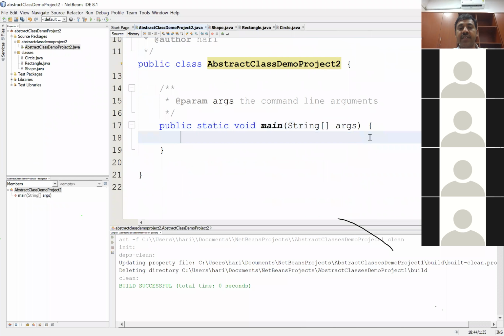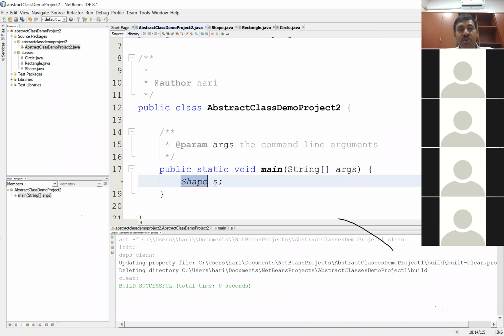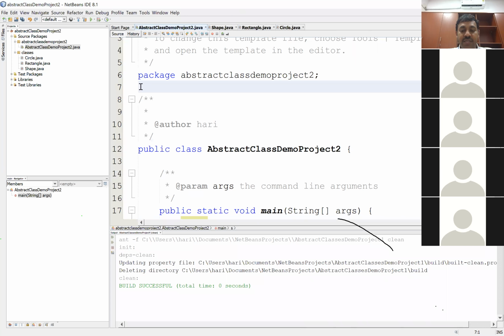So let's go ahead and now I'll say Shape s. I'll instantly get an error because this class has no idea what the Shape class is. Because the Shape class is present in which package? There is a package called classes. So unless and until I import it, I cannot access the Shape class here, right? So should I write an import statement? Let's go ahead and do that.